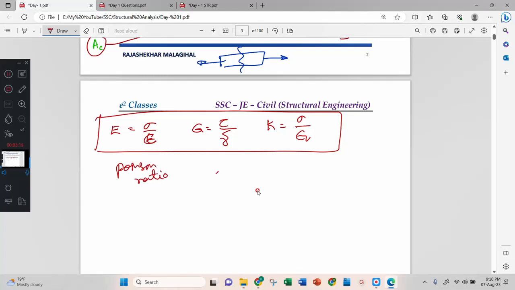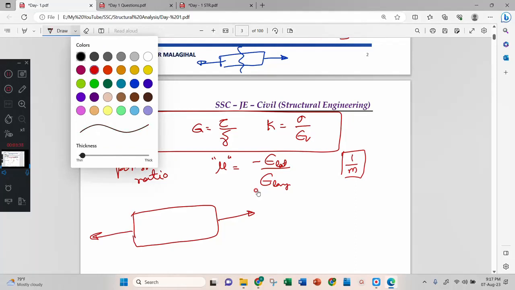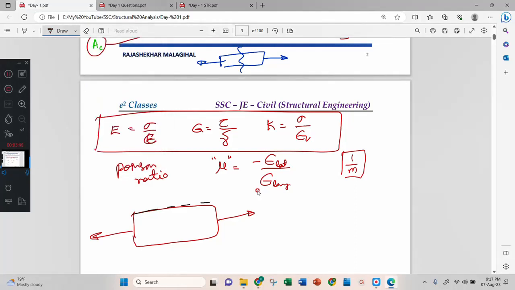Poisson's ratio is denoted as mu in some textbooks. In some textbooks they will mention it as 1 by m. Poisson's ratio is lateral strain by longitudinal strain. The meaning of this is, if this is the body, you pull in this direction, then it will elongate in this direction and it will contract in this direction.